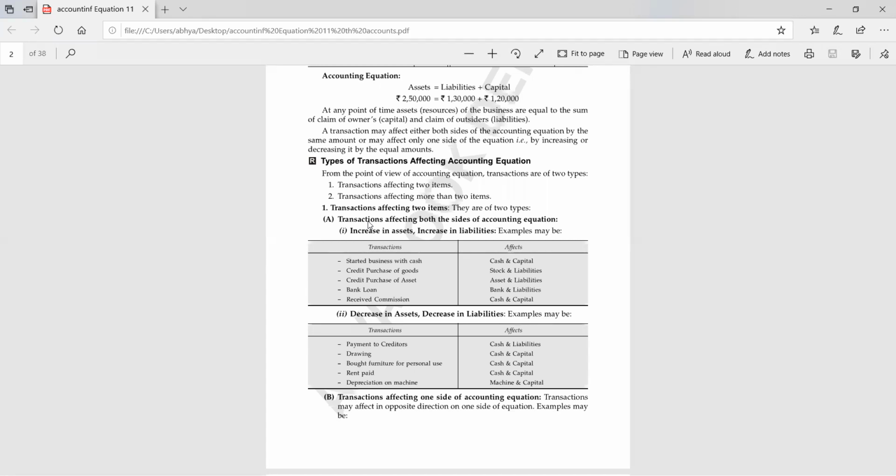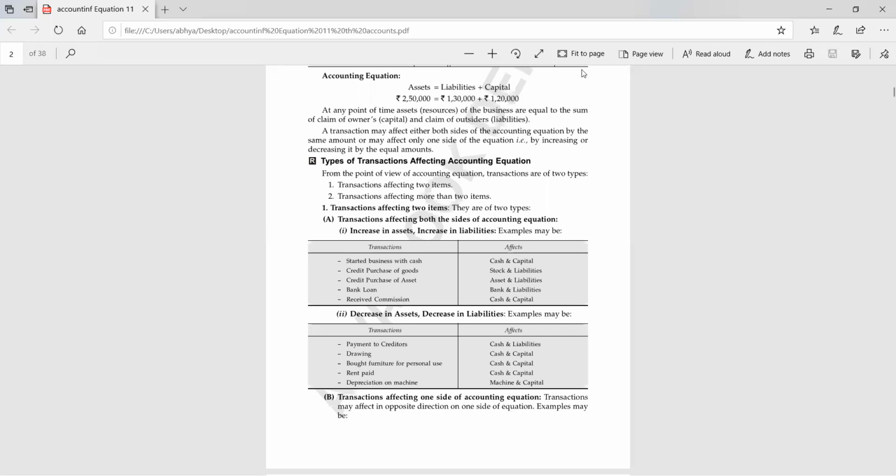Like you have purchased an asset, so can you say that it is an expense? No, it is not an expense. Expense means only revenue expenditure, not capital expenditure. Whenever you buy an asset, it will increase your assets. It will be considered as an asset, not an expense. Okay, so like salary paid.